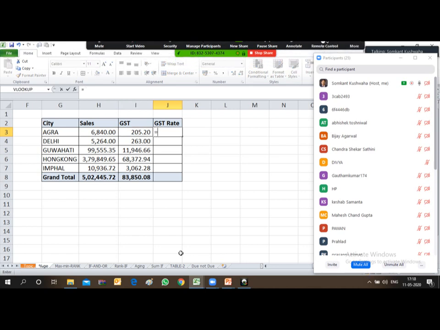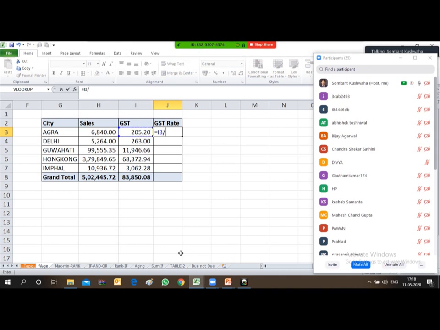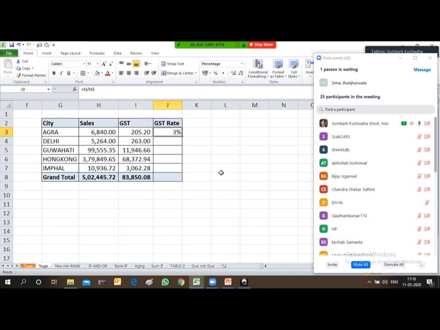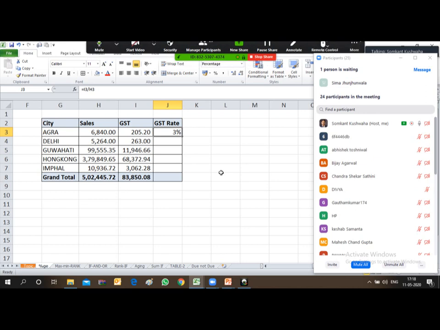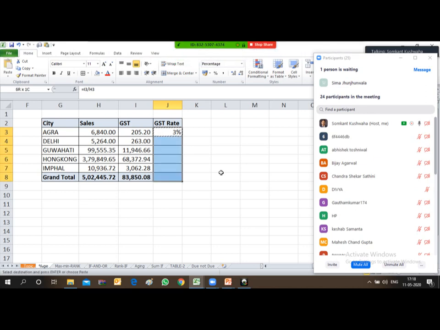So just a simple formula. Here I'll divide the GST value, that is I3, divided by S3, that is the sale value. Now convert this derived data into percentage. Just click on percentage. Now this data will be converted into percentage. Here I don't need to freeze the total sale, because I am deriving the rate for each individual location. So I will just copy this formula and paste it till the end.